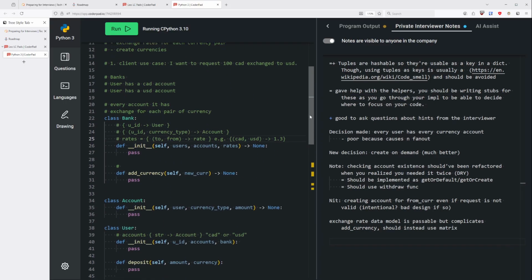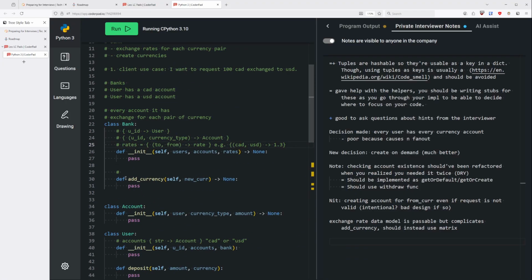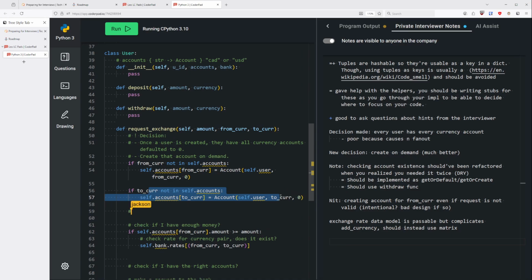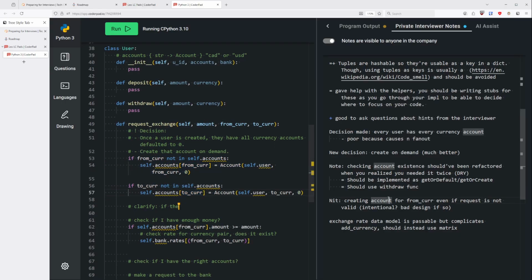But in this case, how it's going to work is that the currencies that the bank supports for accounts must be supported by the exchange rate. So if the account exists, then the rate exists, and vice versa. If the bank supports Japanese yen, then people must be able to open a Japanese yen account if they want. So by this point, because you're checking for the existence of both currency accounts, the rate must exist. Oh, okay.